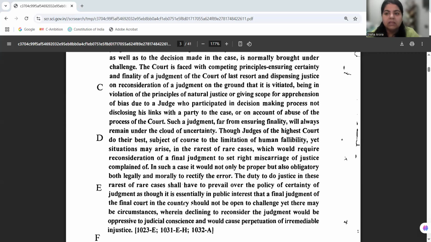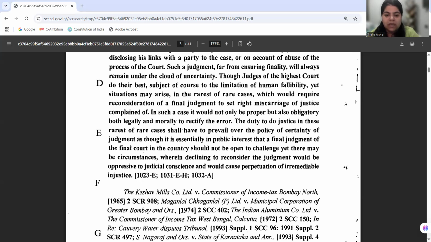Now the court is terming this whole new way of approaching the Supreme Court as a curative petition. Okay, now how do we understand that where a gross miscarriage of justice is happening? What is the criteria by which it can be ascertained that there has been gross miscarriage of justice?